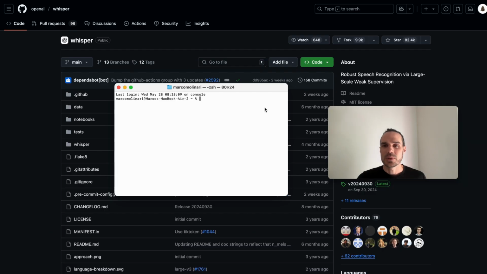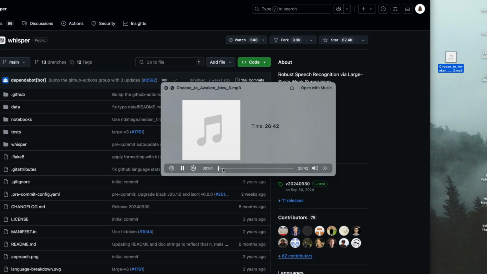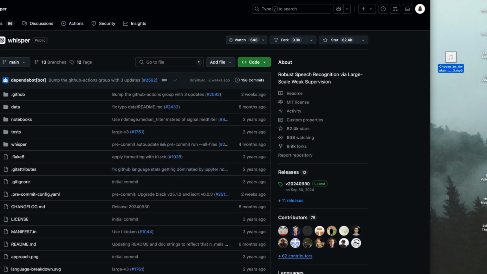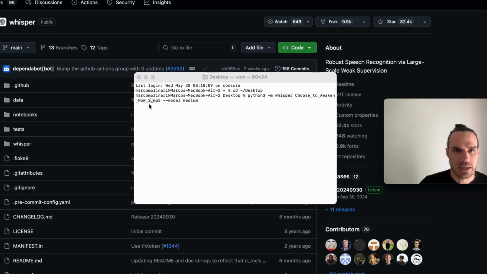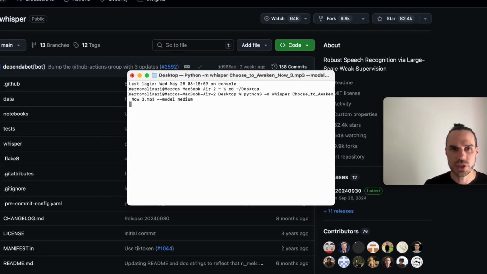And then what you do is you find your documents on your desktop. I'll show you here now. So I'm doing one at a time. I have my whole pack. So then what I do is I pop in python -m whisper, and then the file name, which is choose_to_awaken_now_3. And you want to have underscores in this. You don't want any spaces, so make sure your file name has underscores, and push enter.